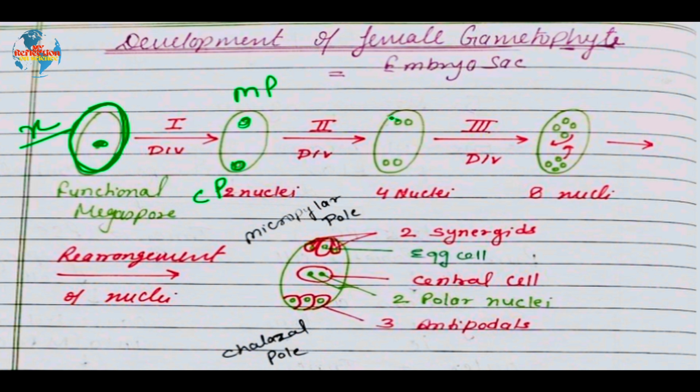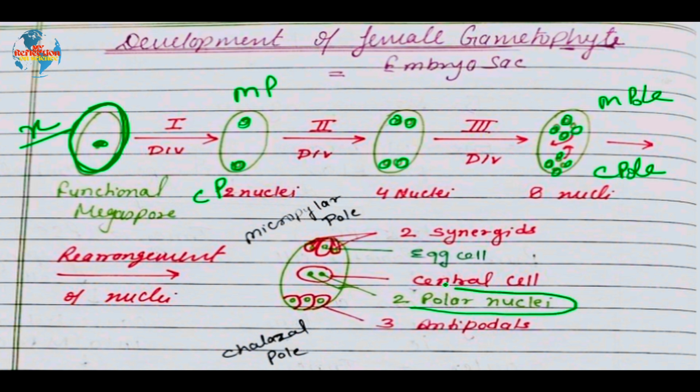Similarly, this is again having another division. So, 2 nuclei at the micropylar pole and 2 nuclei at the chalazal pole. Next, we can see we are again having the third division. So, we are having 4 nuclei at the micropylar pole and 4 nuclei at the chalazal pole. Now, there will be rearrangement. During this rearrangement, one nucleus from each pole, that is the micropylar pole as well as the chalazal pole, moves in the center and becomes the two polar nuclei over here.